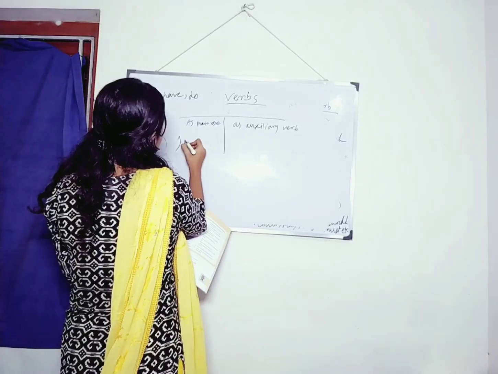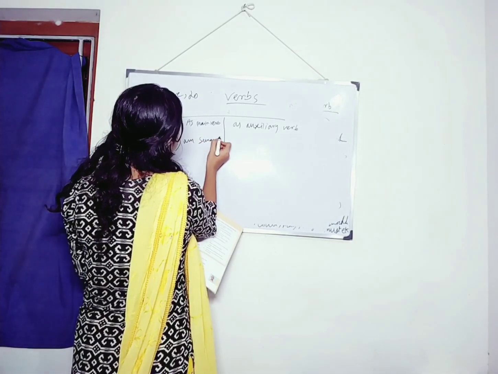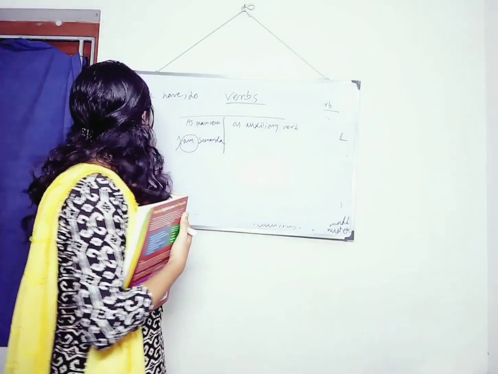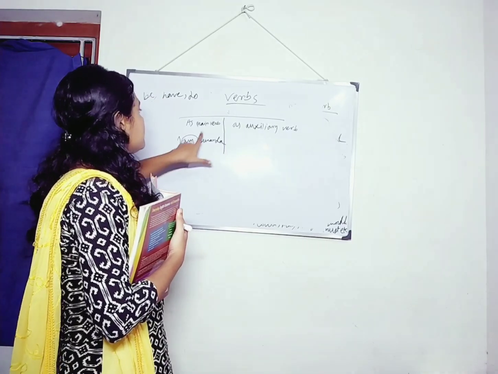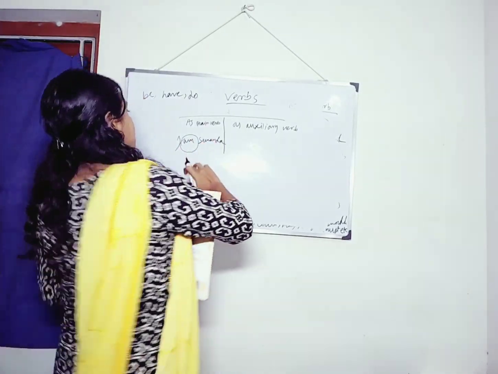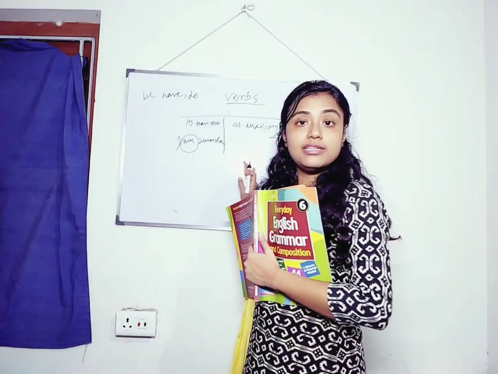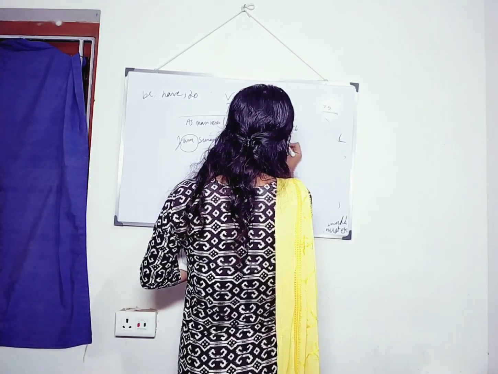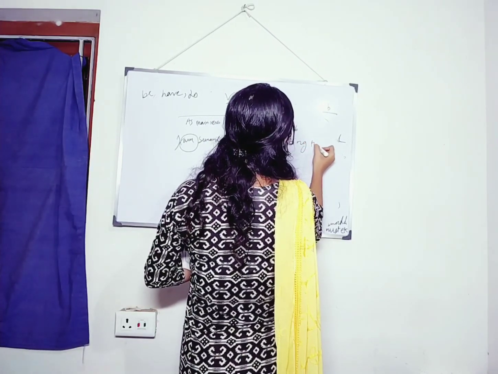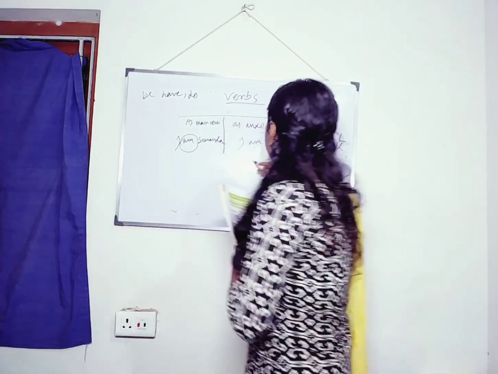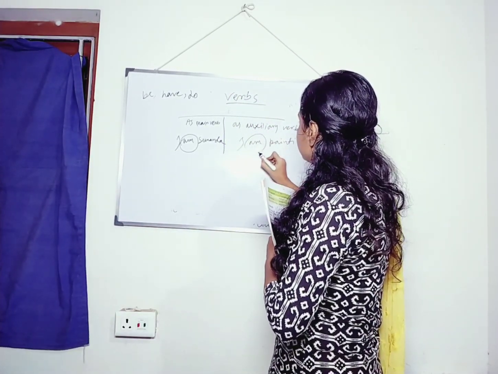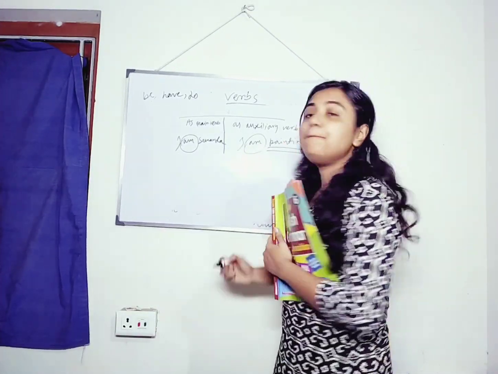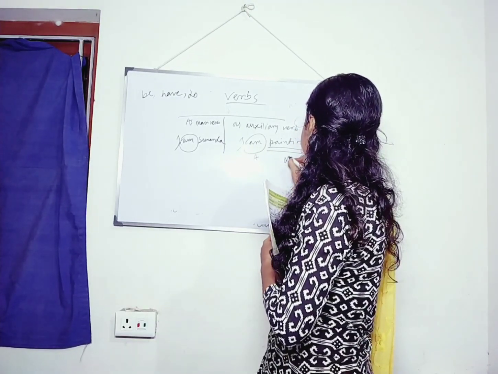So let us have the difference. First is, I am Sunanda. Here this am is a be verb. So it acts as a main verb. Now if we use am as an auxiliary verb, what will we write? We will write, I am painting the wall, right? So here am stands as auxiliary verb, and the main verb is what? Painting.